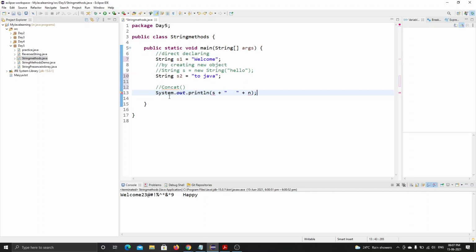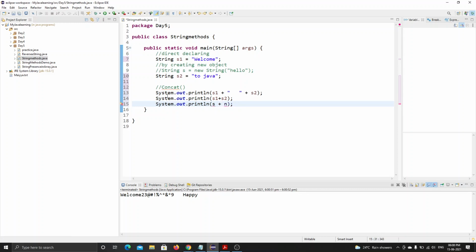With a space, this is one method of adding. Another method is direct addition, s1 plus s2. Another one is with some spaces.